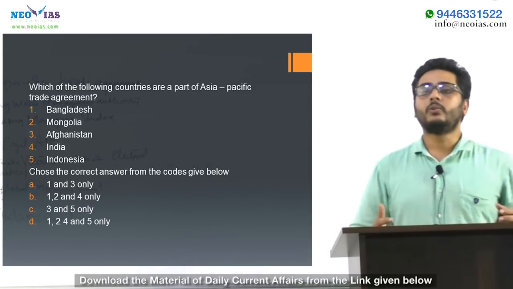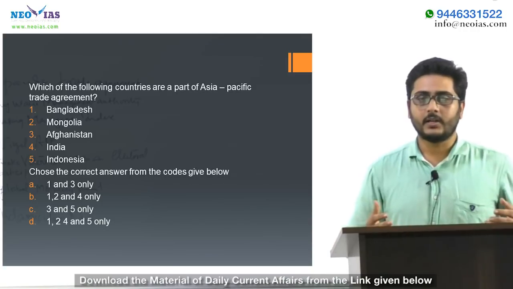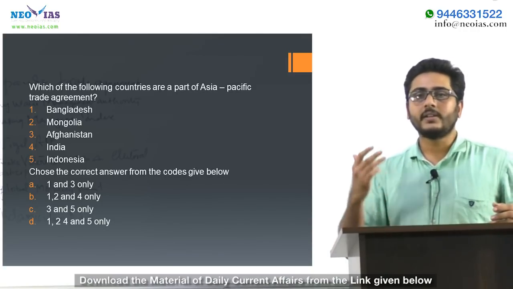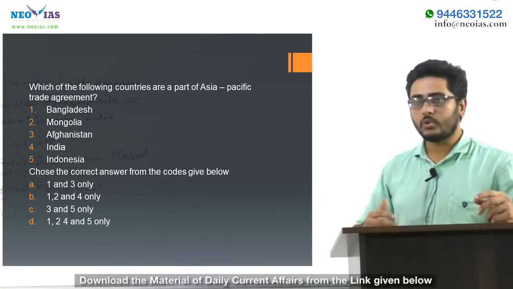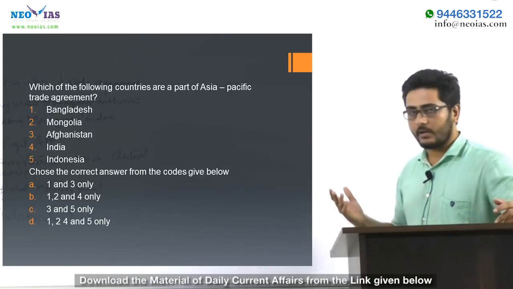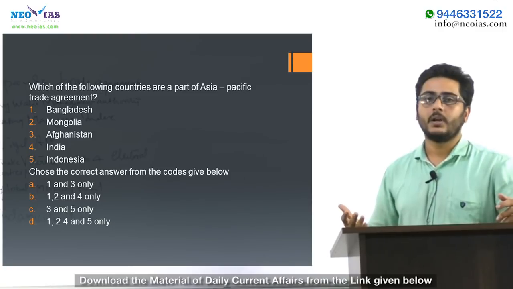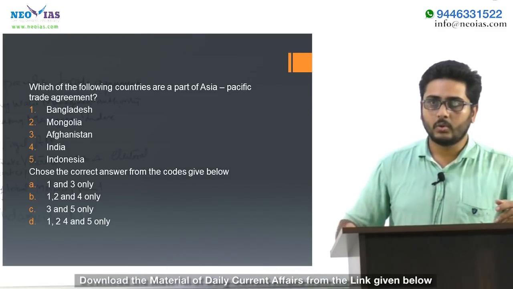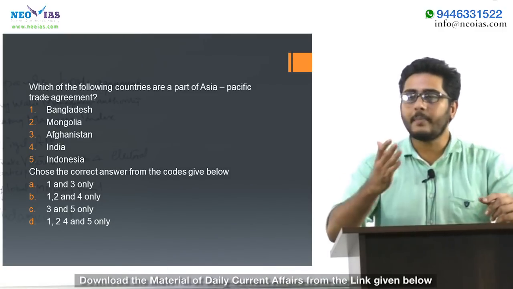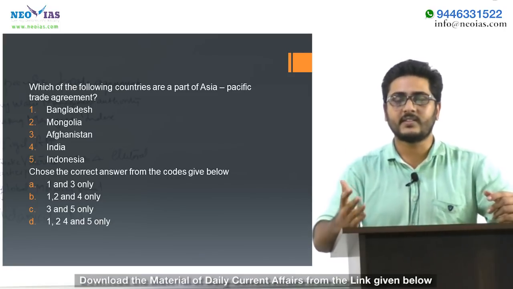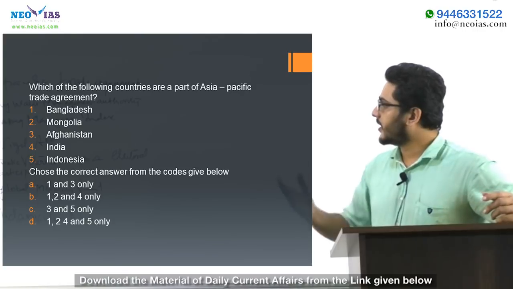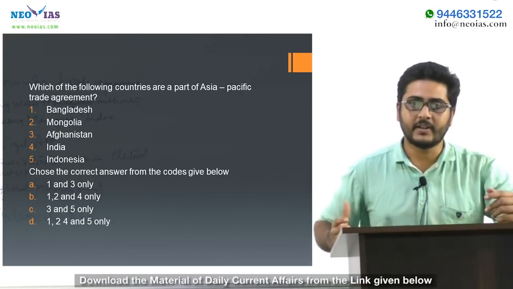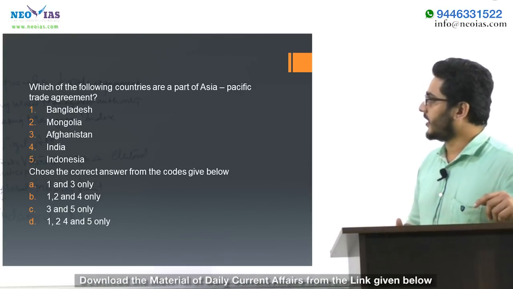UPSC can also ask in another way, like India is a party of which of the following agreements, and they can give 2-3 options like Asia Pacific Trade Agreement, Trans-Pacific Partnership, RCEP, etc. So please keep in mind that India is a signatory of Asia Pacific Trade Agreement, and also remember the other countries involved in this agreement. Hope you can answer this question easily.